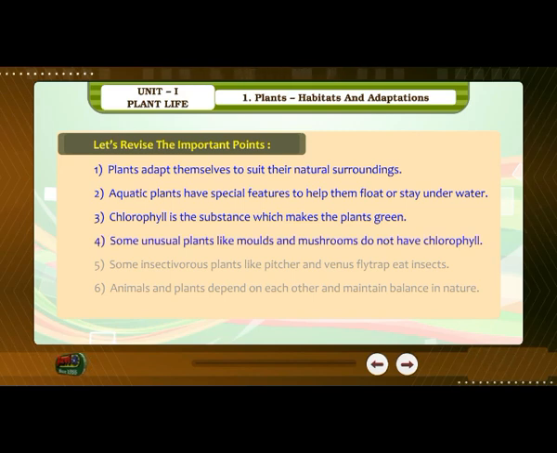4. Some unusual plants like molds and mushrooms do not have chlorophyll. 5. Some insectivorous plants like pitcher and Venus flytrap eat insects. 6. Animals and plants depend on each other and maintain balance in nature.